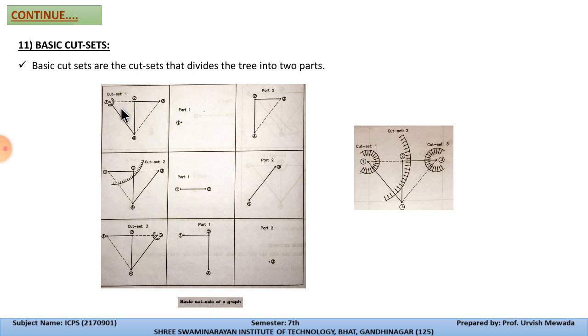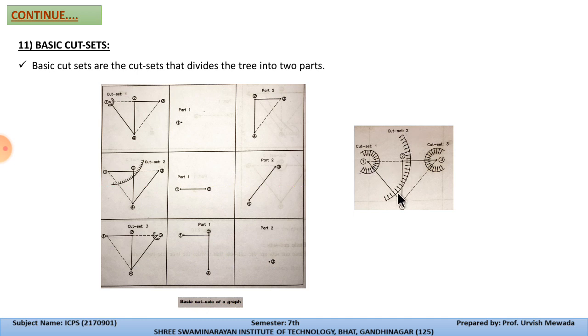For cut set number 1 we have part number 1, and the same we are applying. This is part number 2 for this cut set. Now for this one we have one branch, and this one a second branch. Now this is cut set number 3. Over here we have 3 branches and 1 dot. The main thing is that the arrow shows the direction of the cut set is towards node number 1.